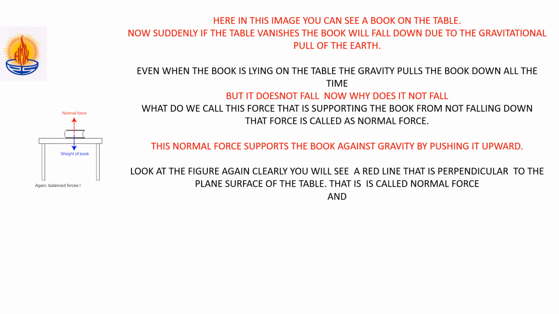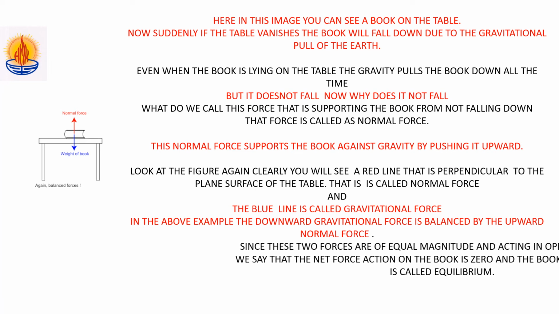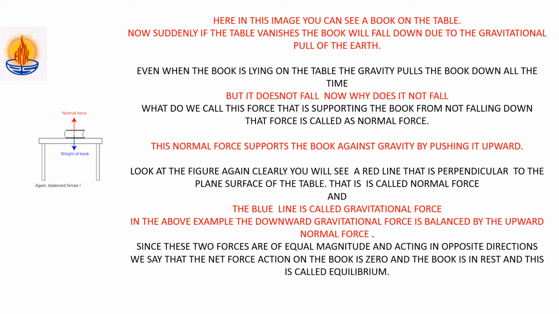Look at the figure clearly again. You will see a red line that is perpendicular to the plane surface of the table and this is called normal force. And the blue line is called the gravitational force. In the above example, the downward gravitational force is balanced by the upward normal force. Since these two forces are of equal magnitude and acting in opposite directions, we say that the net force acting on the book is 0 and the book is at rest, and this is called equilibrium.